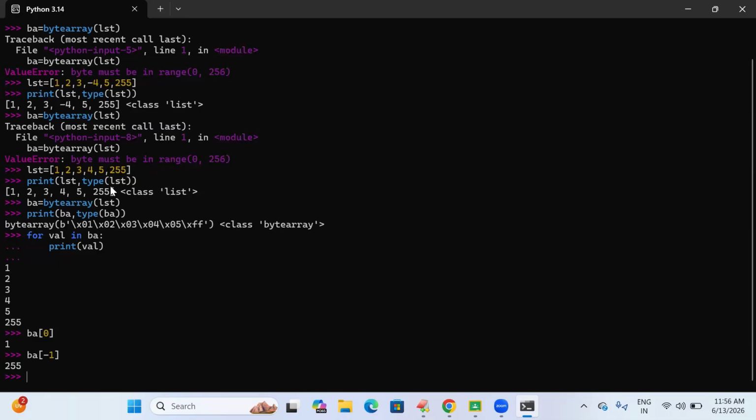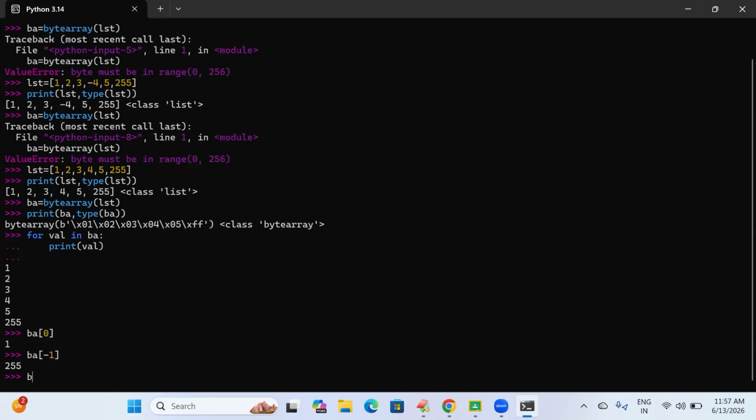If you don't know this, in my channel there is a video called Memory Management of str. If you saw that video, you can easily understand how we can access the last element and the first element in a list or in a string. The same procedure will be implemented in all the data types. In the i-card, it will be there. You can click there and you can see.